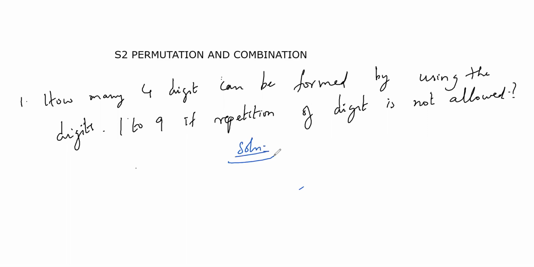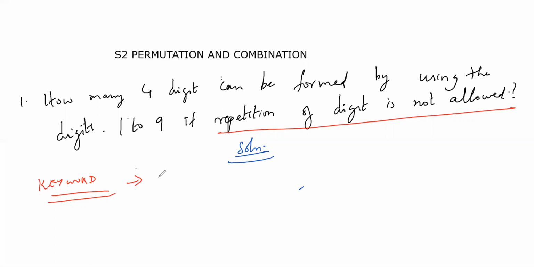Okay, so the keyword in the examination for you is "repetition of the digit is not allowed", which means we identify it as what? If repetition is not allowed, we identify it as a permutation problem. That is our first key step. Once we have done this, what is our next step? The required number of arrangements, right? So here the required number of 4 digits which can be formed.